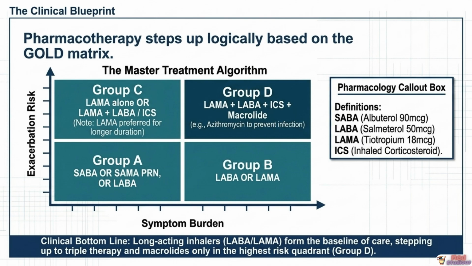Group C patients, high exacerbation risk despite mild symptoms, receive a LAMA as the preferred first choice because evidence shows LAMAs are superior to LABAs in preventing exacerbations over the longer term. Group D patients, the highest risk group with both frequent exacerbations and severe daily symptoms, require maximum combination therapy, a LAMA plus a LABA plus an inhaled corticosteroid as triple therapy. Additionally, in selected Group D patients with a history of frequent bacterial exacerbations, a maintenance macrolide antibiotic, such as azithromycin, may be added to reduce exacerbation frequency by suppressing bacterial colonization of the chronically inflamed airways.